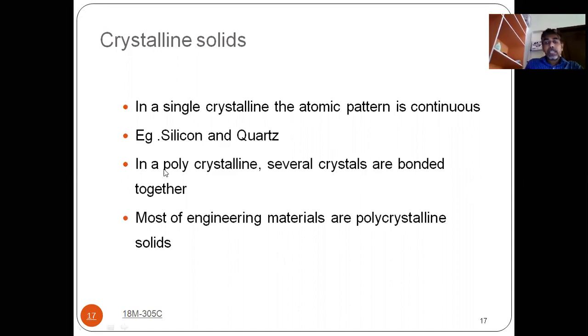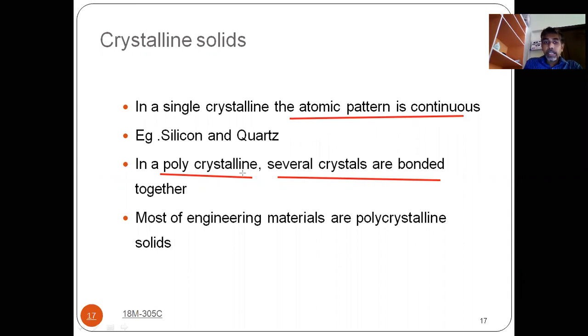And the second one is polycrystalline solids. What is meant by polycrystalline solids? In polycrystalline solids, several crystals are bonded together. Whereas in a single crystal the atomic pattern is continuous, in the polycrystalline solid several crystals are bonded together. Most of the engineering materials are polycrystalline materials, and most of the metals too.